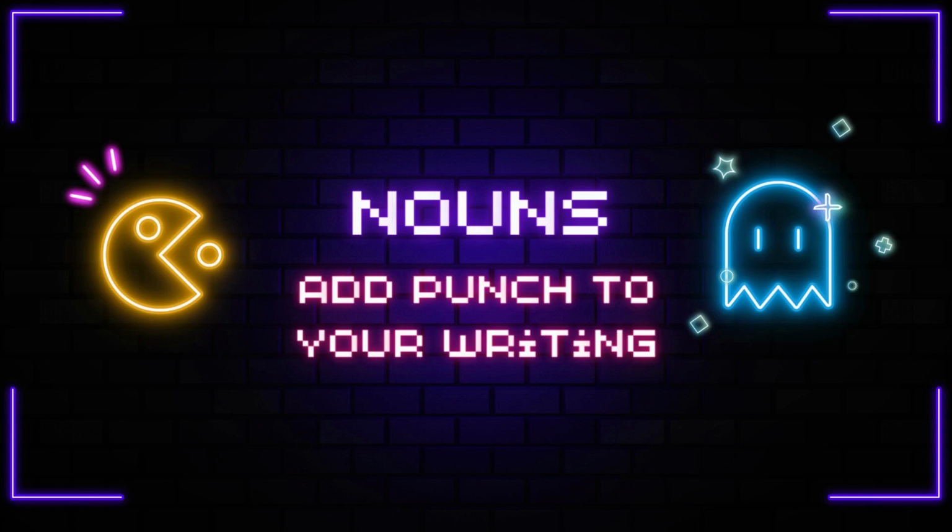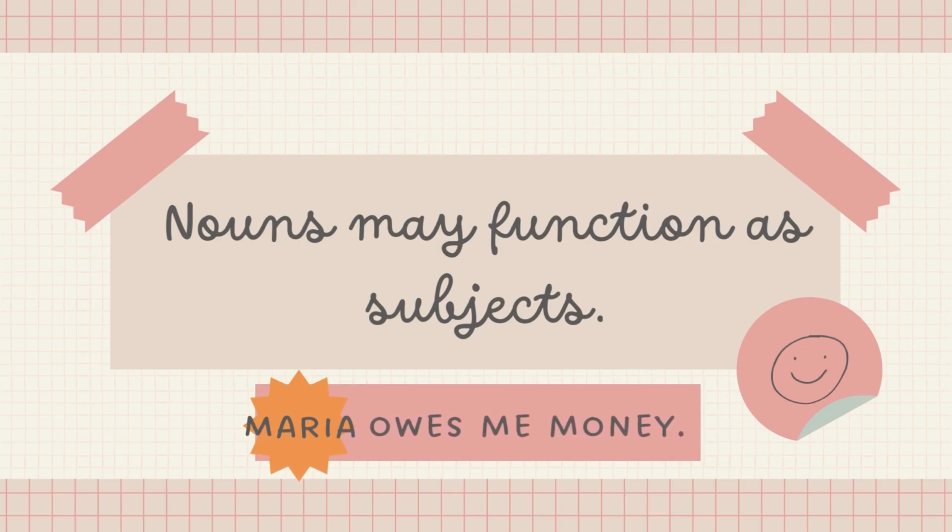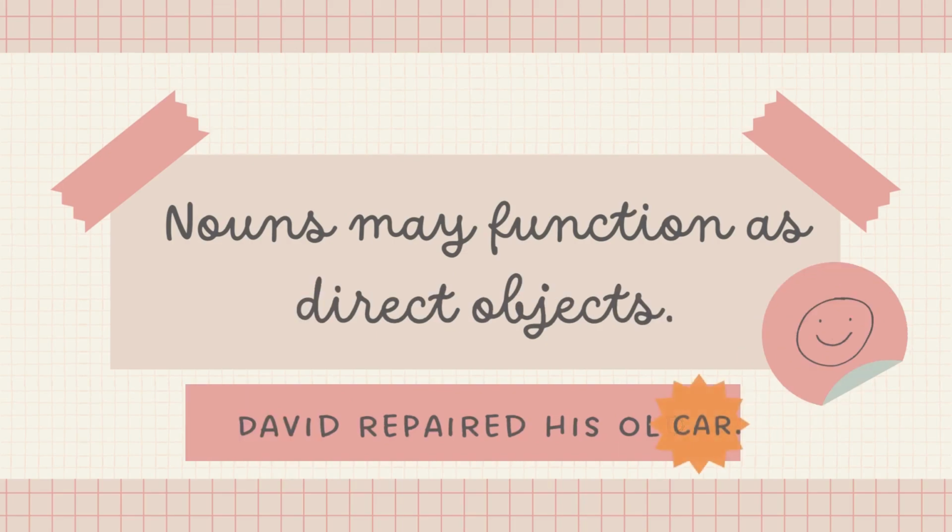Nouns have multiple key functions. They may function as subjects. Every sentence needs its subject. These subjects belong to the main verb. A subject is a noun that denotes a person or a thing doing the action. In the sentence, Maria owes me money, Maria is the subject.